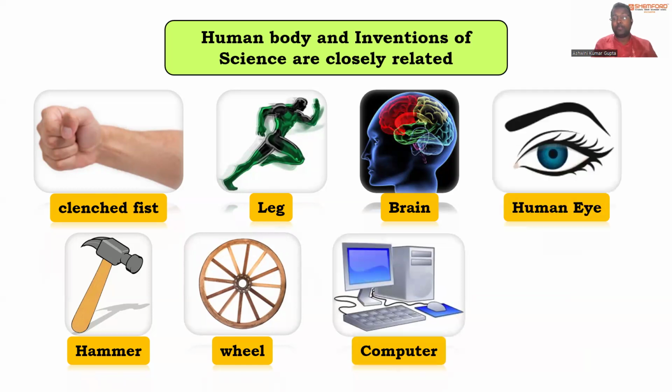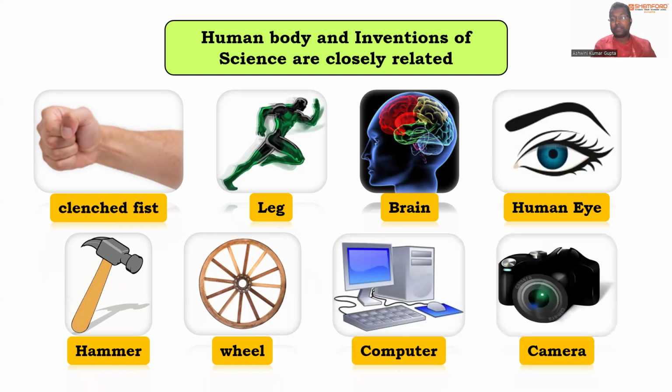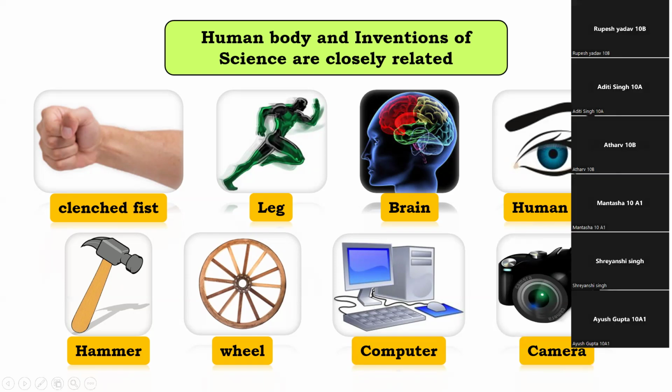Then if we talk about the human eye, what is the eye basically? It is a component of the body that observes things, that is able to see things, right? For this purpose we have invented the device called the camera. So what you can observe over here is that different body parts and the inventions of science are closely related to each other.